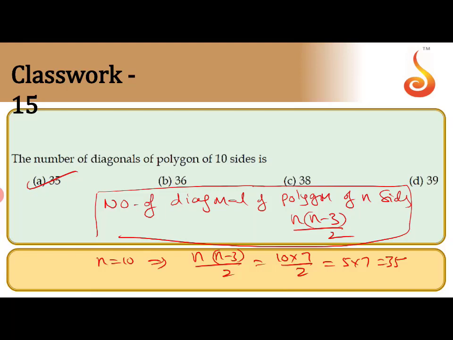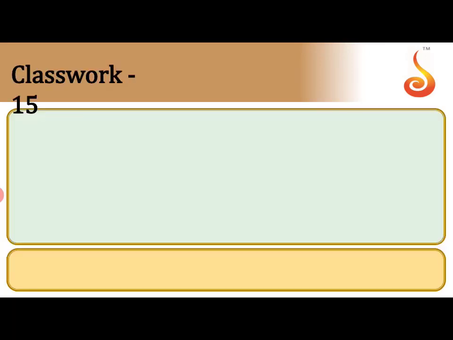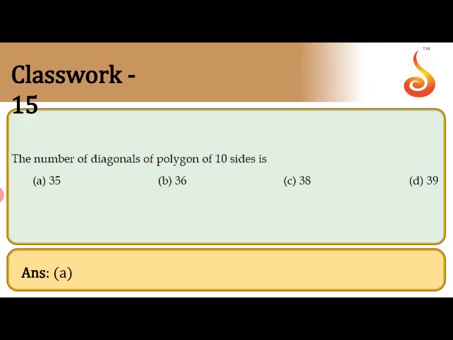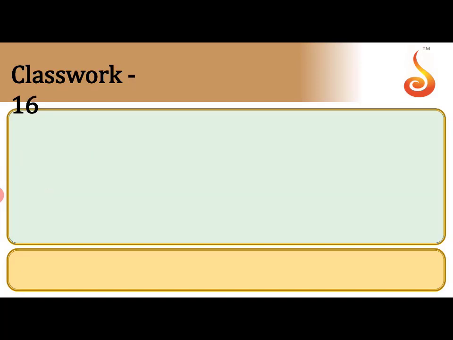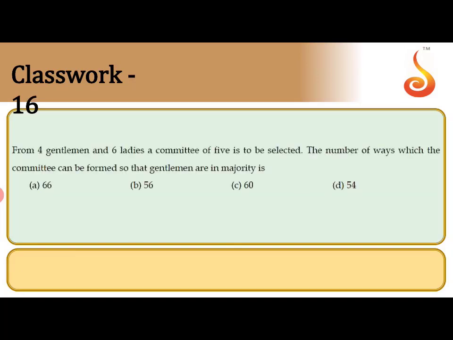The number of diagonals of a polygon of 10 sides: for n sides, the formula is n into n minus 3, divided by 2. For 10 sides, that equals 35. The number of diagonals is 35. I hope this is clear. Check the answer. A is the correct answer. The next question.